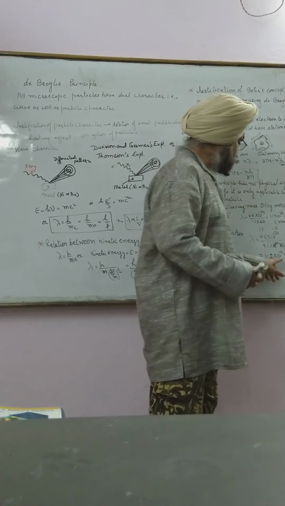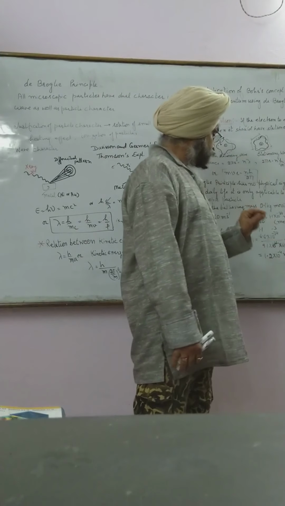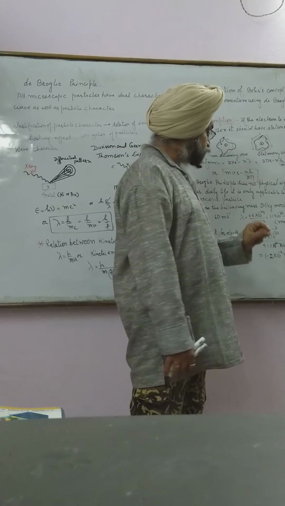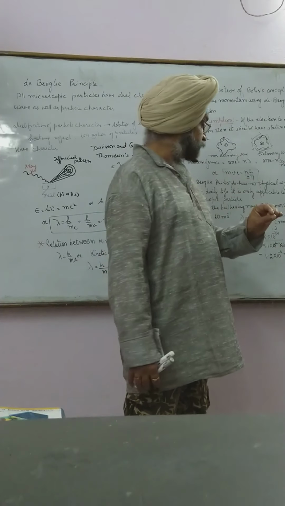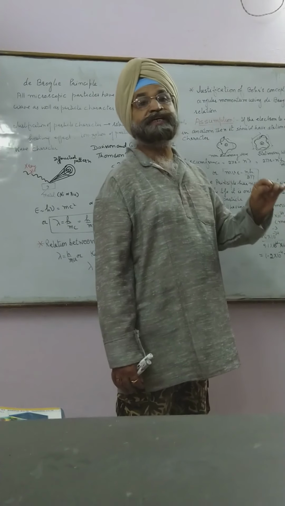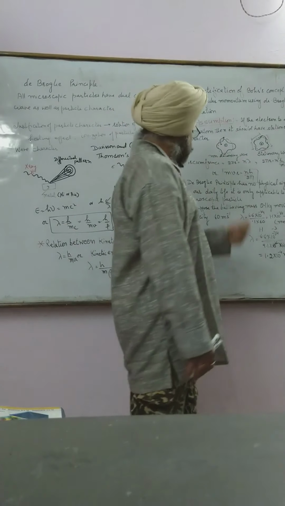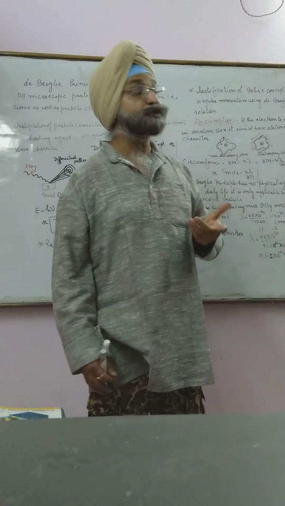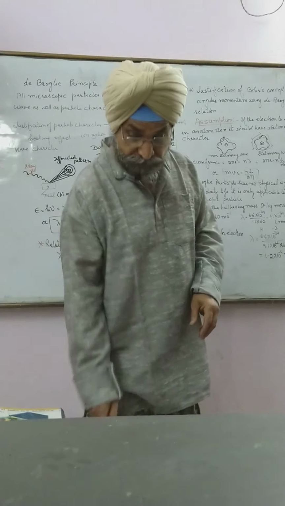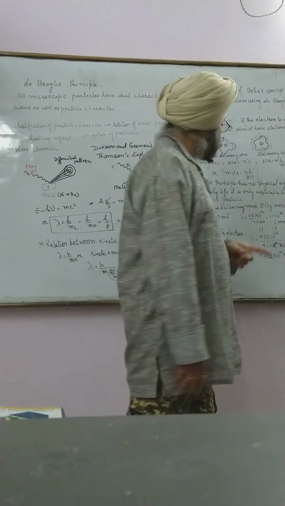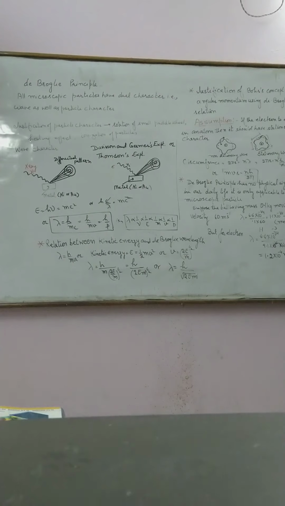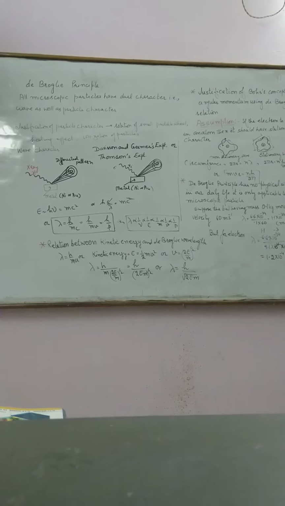10 to the minus 4 meter means 10 to the minus 2 centimeter, that is 0.012 centimeter, and that can be easily observed. Means this is applicable to the electron because it is a microscopic particle. So the de Broglie principle is not applicable to macroscopic particles, but it is applicable to microscopic ones.